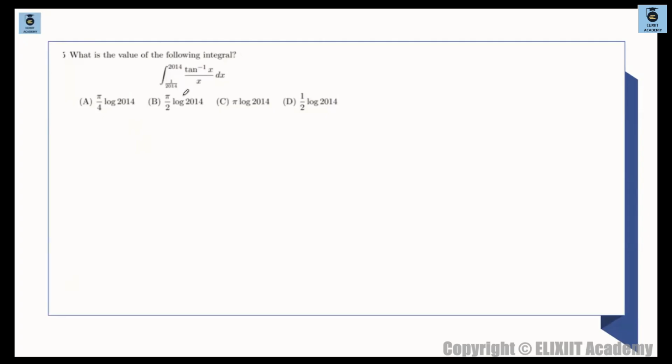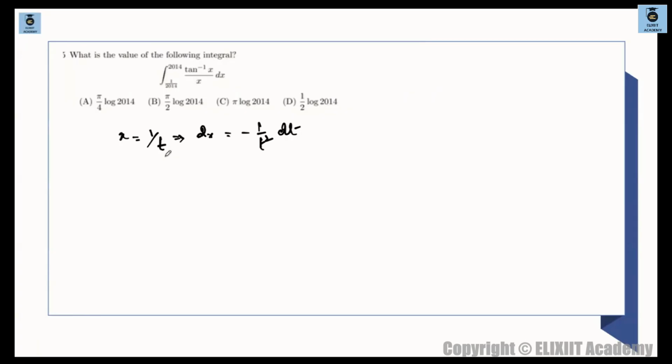Whenever you are seeing reciprocal limits, always take the substitution x is equal to 1 by t and then solve. Something like 1 by 2000 to 2000, या फिर मान लो suppose 1 by 2025 to 2025, something like this will be given. So always take x is equal to 1 by t and then solve. These are formats which are taught in definite integration. So x is equal to 1 by t. So dx is basically minus of 1 by t square dt.